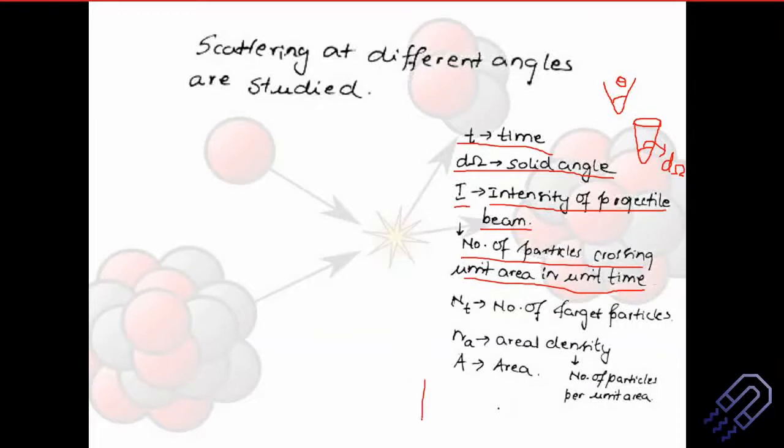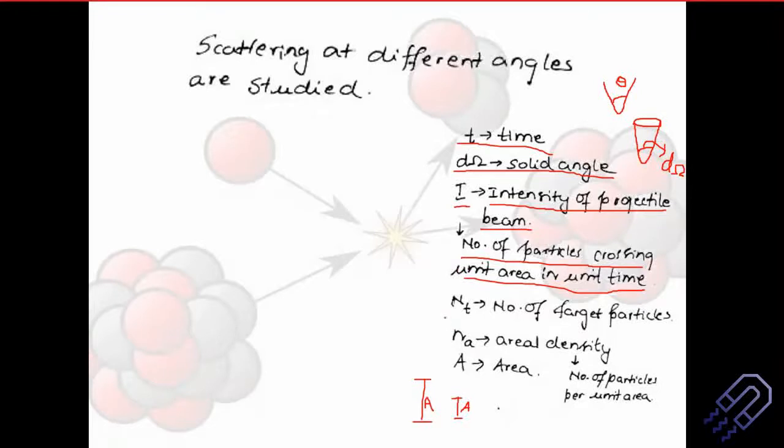If we have a larger area and particles getting incident on it, we know that more particles are there. But if you consider a lesser area, fewer particles are getting incident. So this is very important. Please try to come to terms with these important notations, because you're going to use them again and again, so I made it mandatory that you know this so that we can use it later.